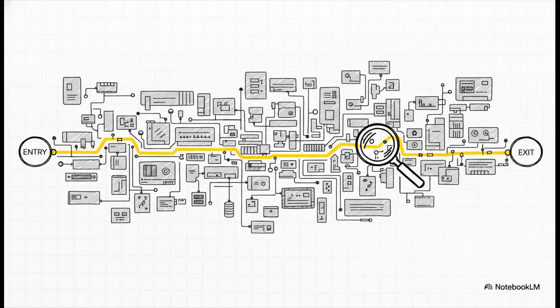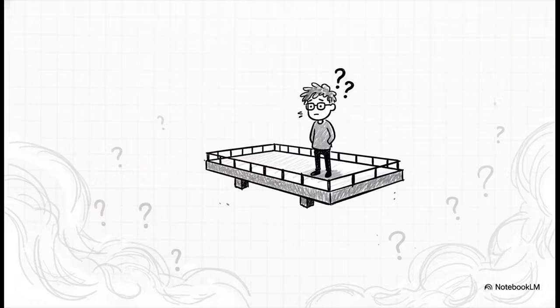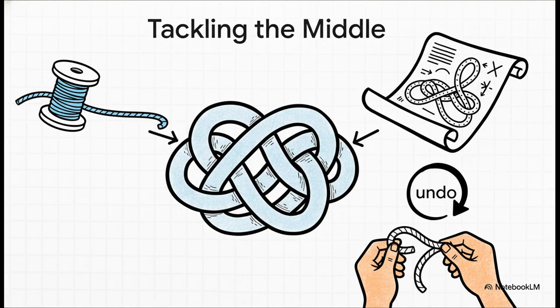Now you trace one single transaction from start to finish. That's it. Remember, AI has no idea why a decision was made. You always have to verify what it says. That middle part is always the hardest, right? Because it assumes you already have all the context. So here are 3 techniques to help you tackle that confusing core logic, one step at a time.